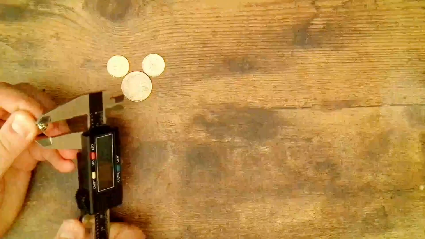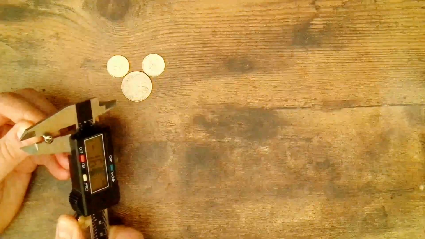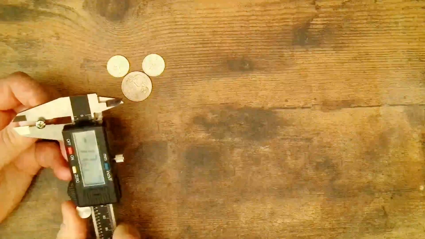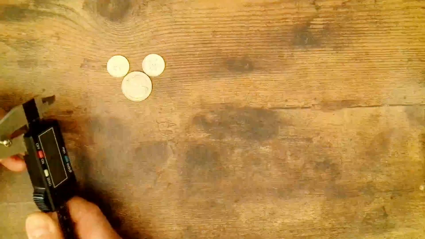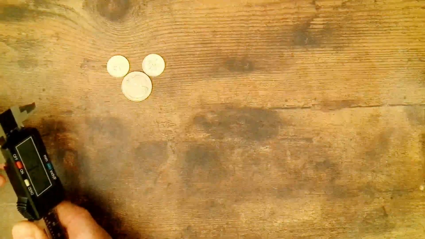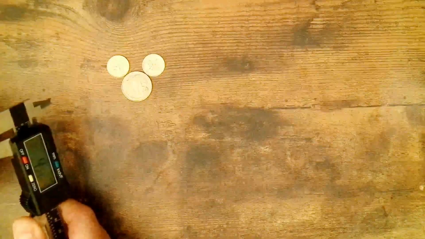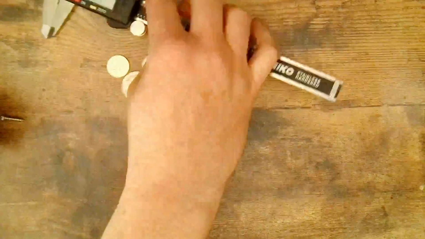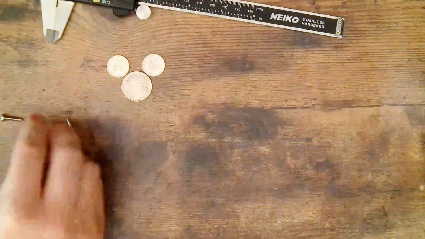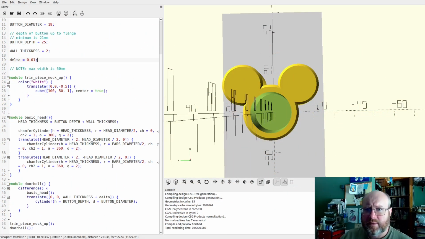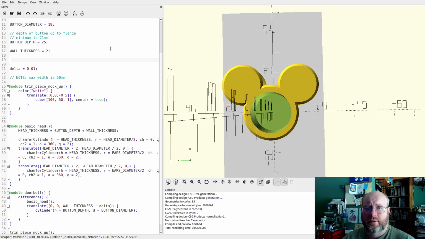So let's get a good idea of what our screw is. 3.54. So we're going to call it a 4mm hole for this, because we don't want the threads to engage the plastic. We want a nice clean shoot. So 2 4mm holes. All right, so we difference that.